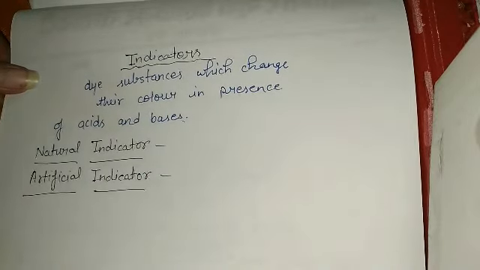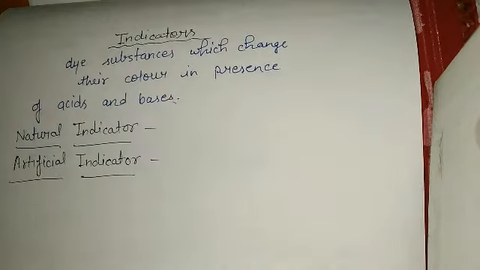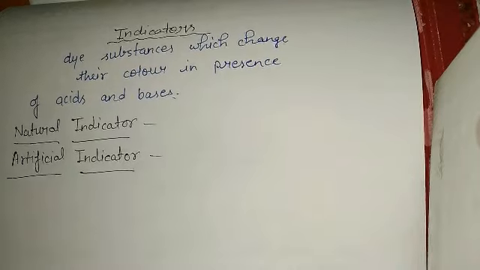So natural indicators are generally extracted from plants.